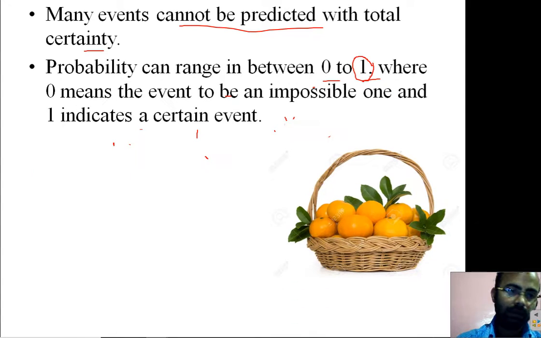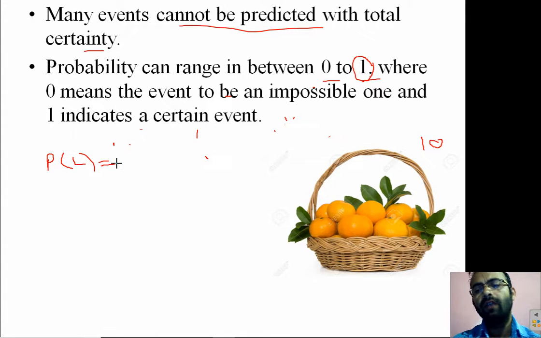Let's take a basket having 10 lemons in it, and someone says find the probability of a lemon. Here we need to find the probability of a lemon, and we know the probability is the favorable number of outcomes divided by the total number of outcomes.